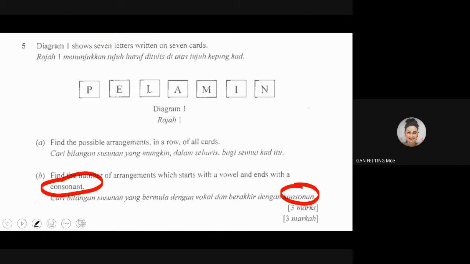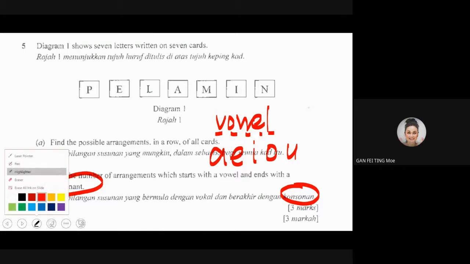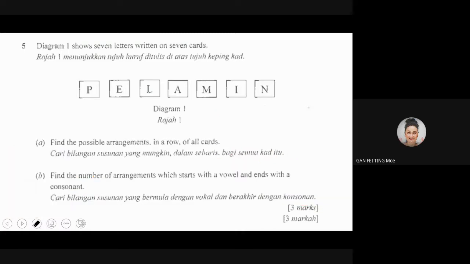Yes, vowels are A, E, I, O, U. Please jot down. In the exam, because of being too nervous, you will get confused. Make it this way: V-O-W-E-L, vowel, has 5 letters: 1, 2, 3, 4, 5. So it is A, E, I, O, U, 5 alphabets. The rest will be consonants, a very, very long list, a lot. Remember in this way. Otherwise you lose marks in this question because you misunderstood the word.